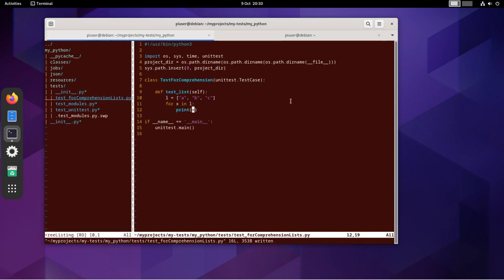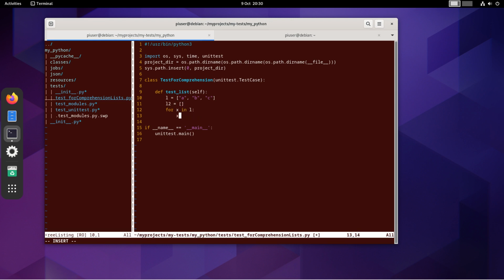And if I wanted to do some transformations, for example, let's say I had another list here, let's say list 2, and I'll just open that up.